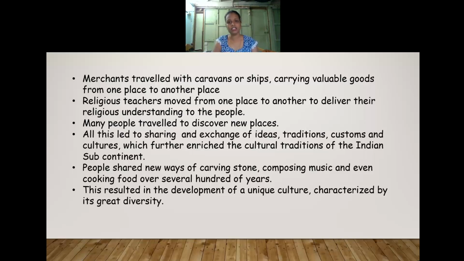So why is our country called a diversity? At present, that diversity was not yet established. When people started moving from one place to another for these reasons, all kinds of other communities were coming and living in our country. In this way, we have a great diversity, not only in the present situation but also in the past days of history.